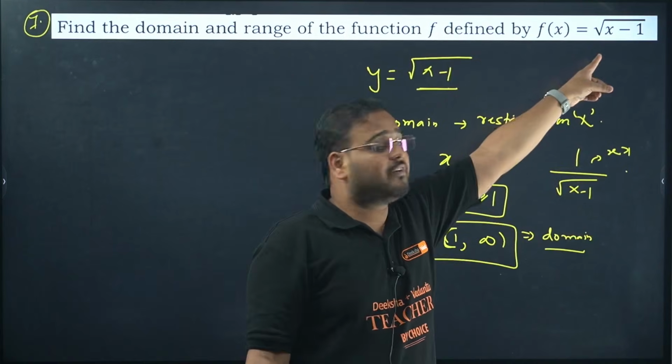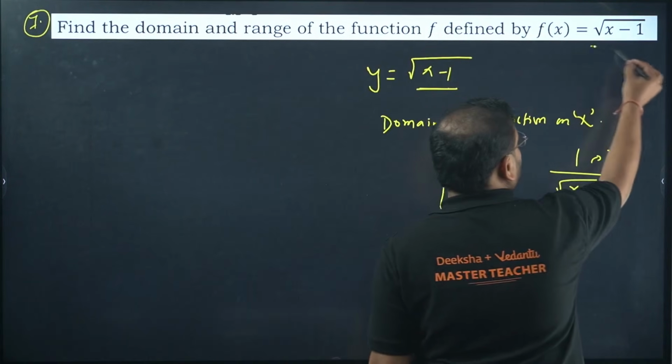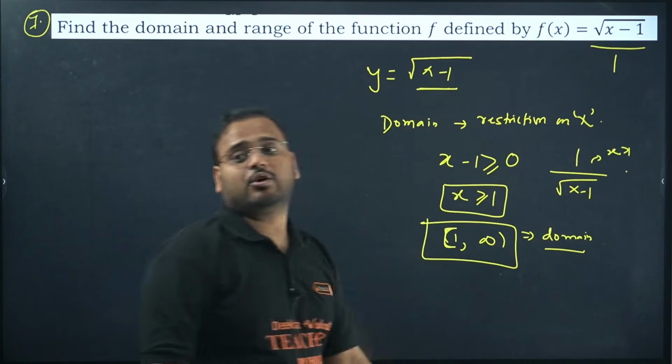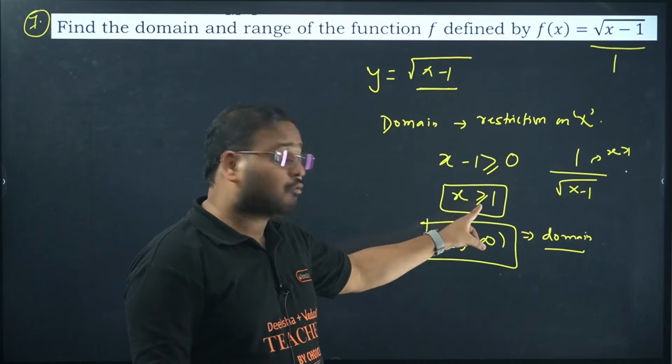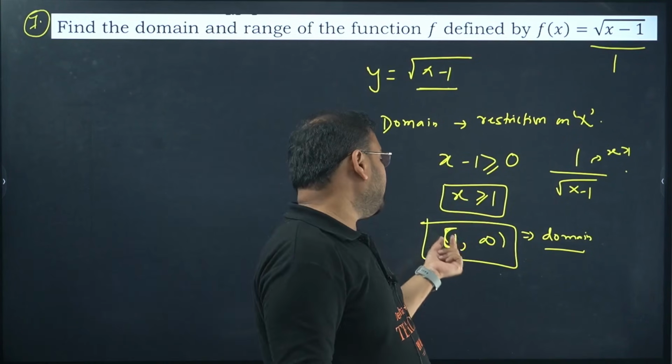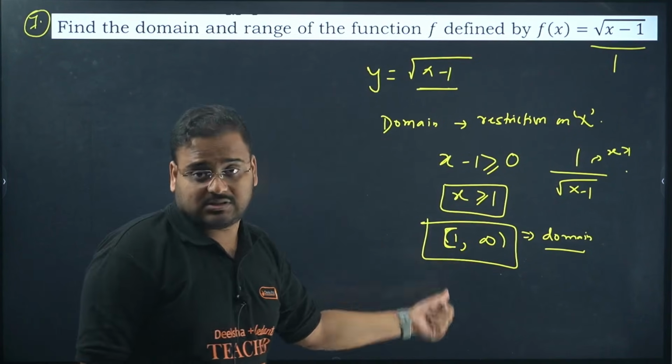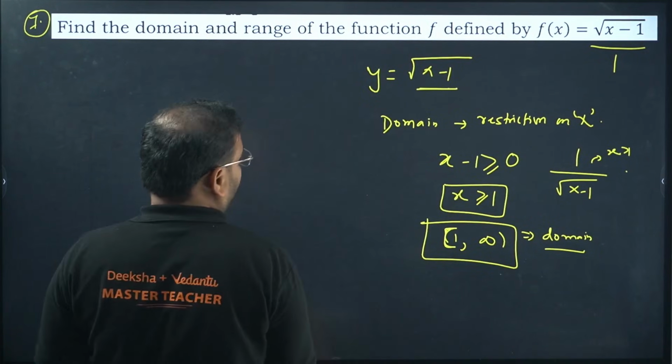But in the case given over here, this is the numerator, and 1 is the denominator. So I can keep equal to 1 also. Hence the domain is 1 to infinity, with 1 closed. Okay, sir.